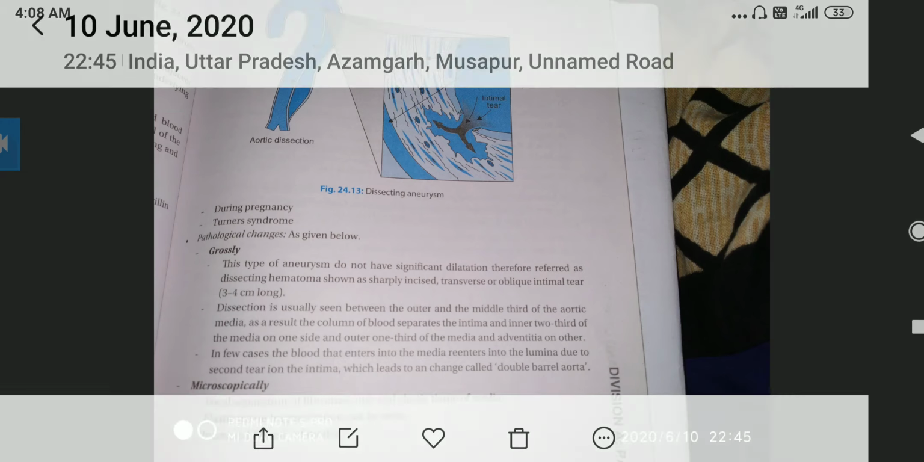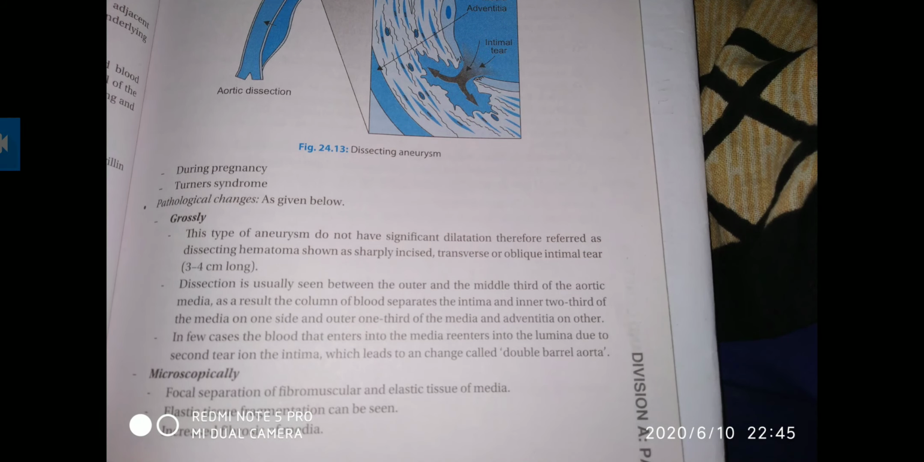Microscopically, focal separation of fibromuscular and elastic tissue of the media will occur. Elastic tissue fragmentation can also be seen.